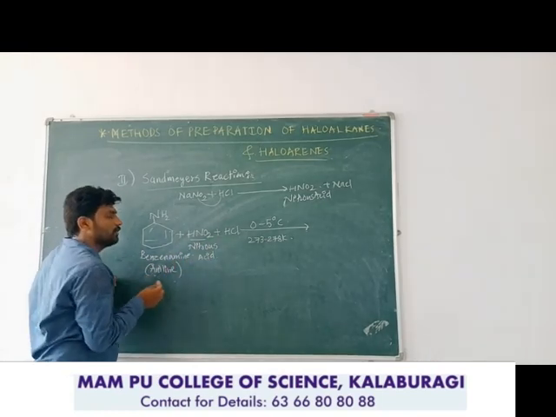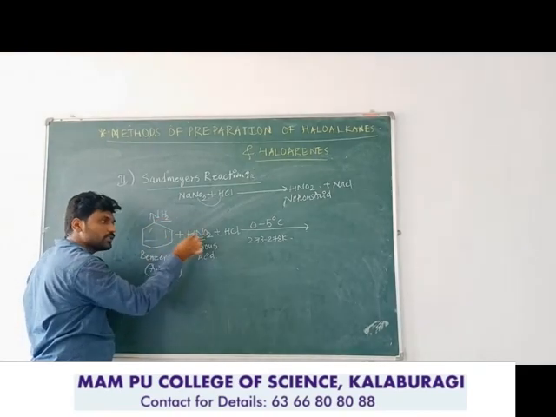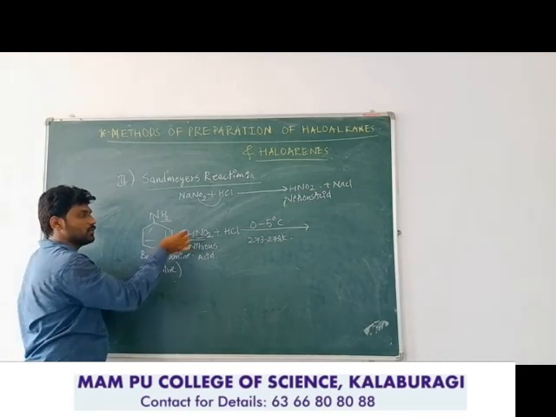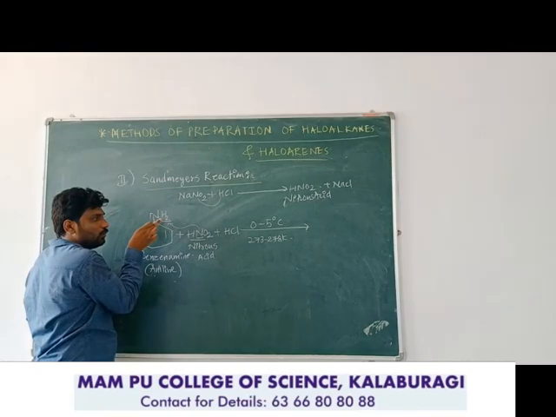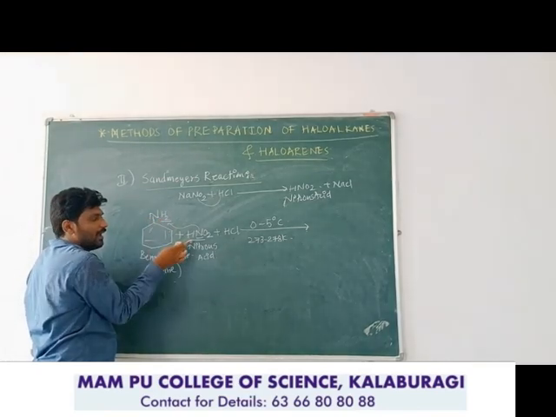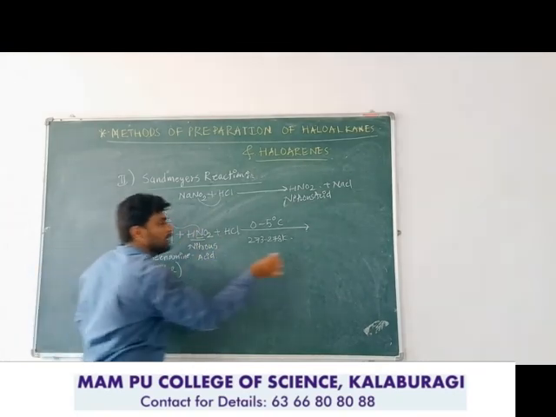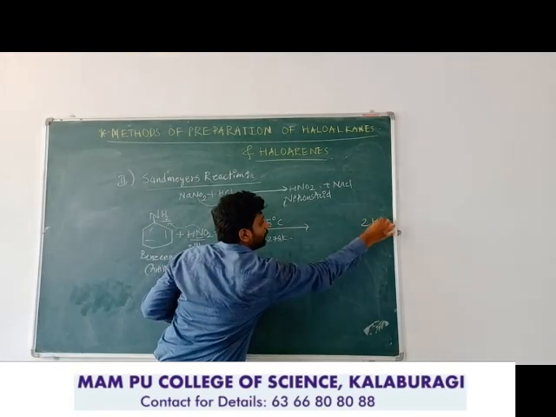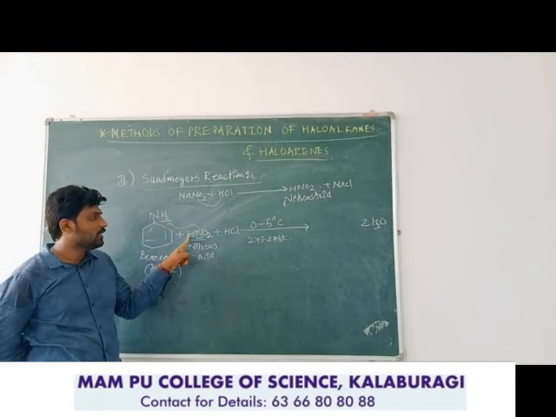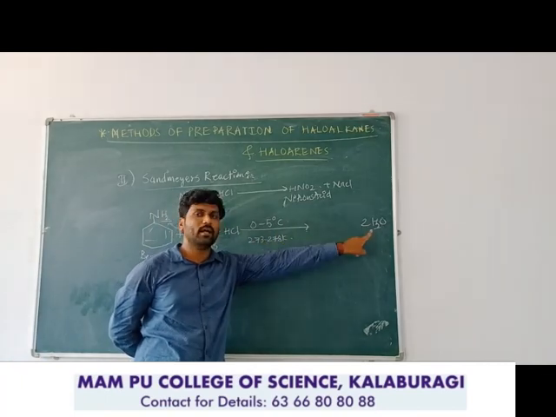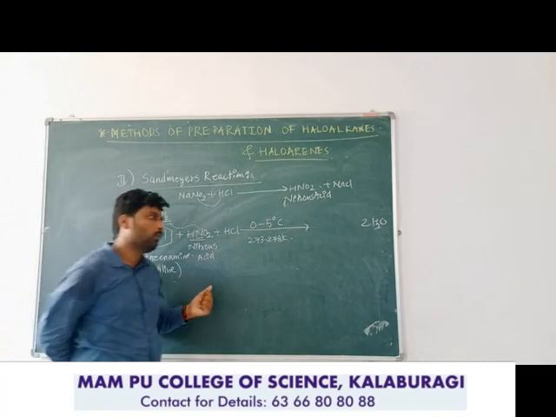Here you can observe the hydrogen atoms from the aniline will be replaced by the nitrogen atom of the HNO2. This nitrogen atom approaches the aniline, and the two hydrogen atoms of the aniline, one here and one here, totally 4 hydrogen atoms, react with 2 oxygen atoms and liberate water molecules, 2 water molecules as byproduct.